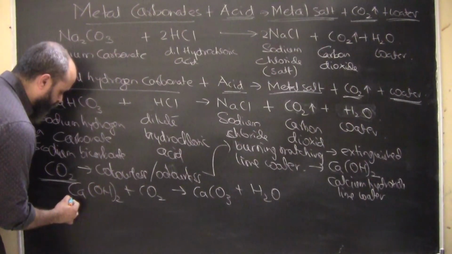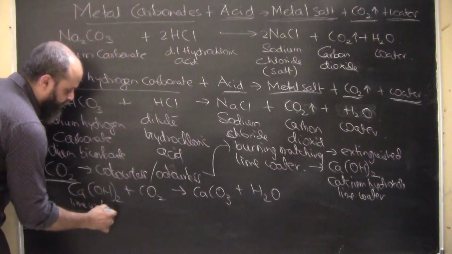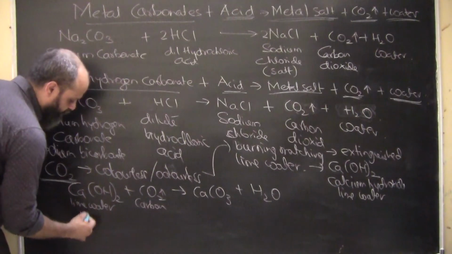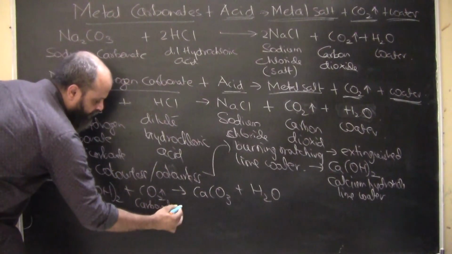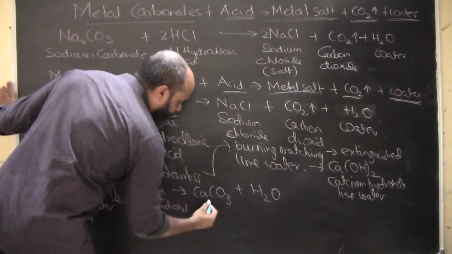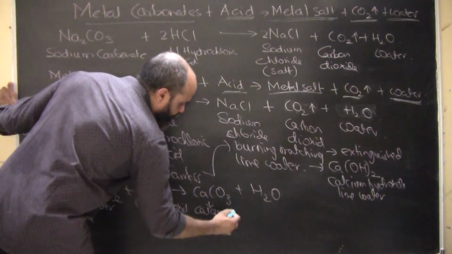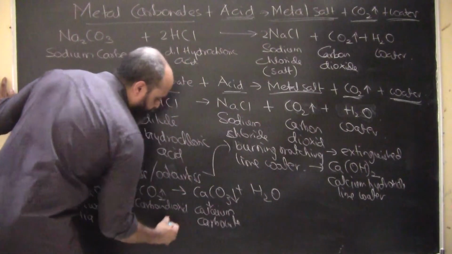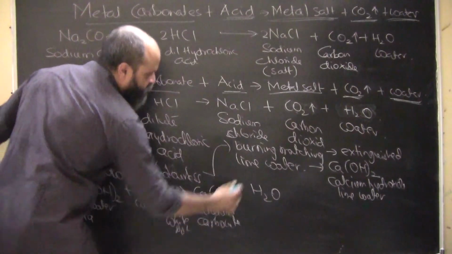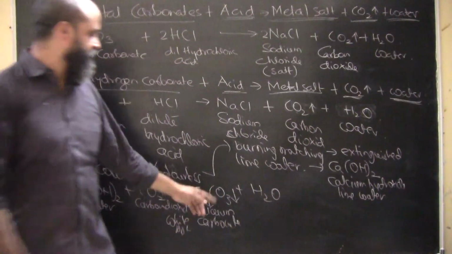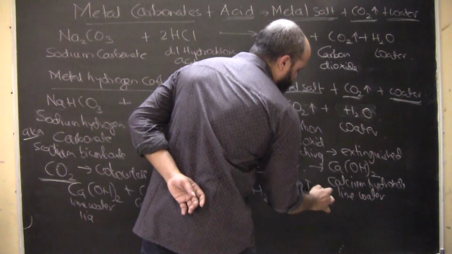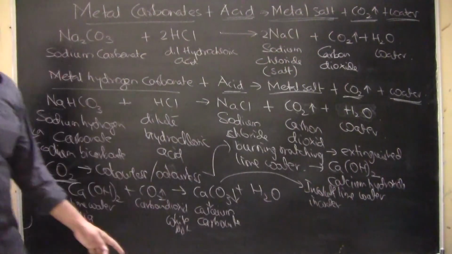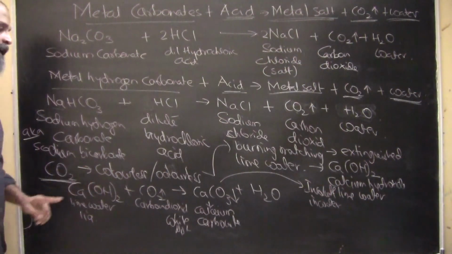Now why does lime water turn milky by blowing carbon dioxide into it? Even if you pass carbon dioxide in the form of a gas to this liquid, it will turn milky. Why? Because calcium carbonate is a white precipitate. Calcium carbonate is insoluble in water, and that's the reason it forms a white precipitate.